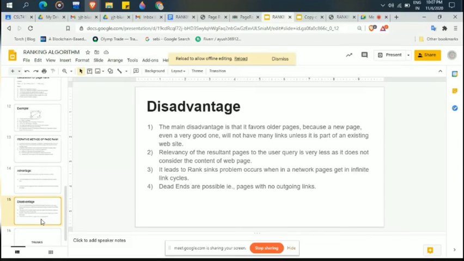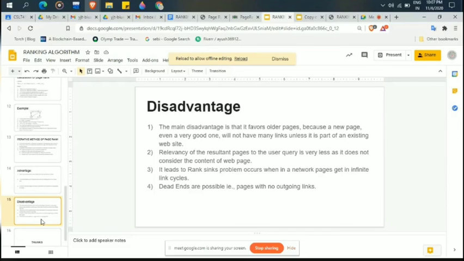It leads to the rank sink problem, the dangling factor, which I mentioned previously. The rank sink problem occurs when a network of pages gets into infinite link cycles.